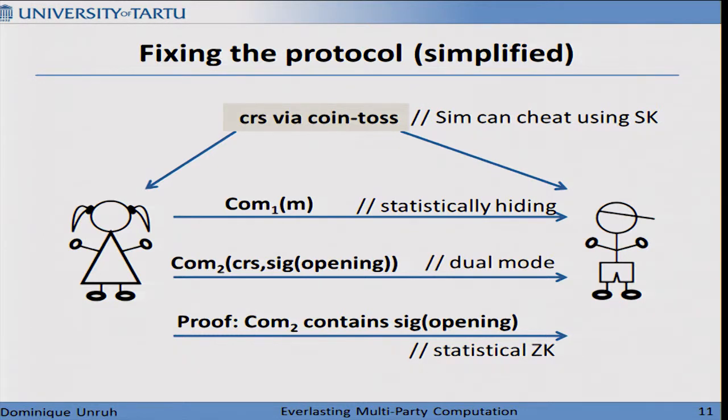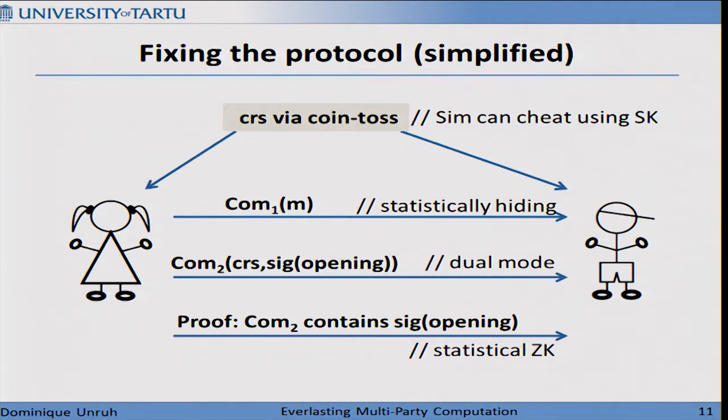But the basic idea is we have to make sure that we don't have the rewinding and the argument that we have unforgeability in the same proof step. And our solution is the following. Well, first, Alice still commits to the message M as before, but now she doesn't prove that she knows an opening. Instead, she uses a so-called dual mode commitment on the opening and proves that this commitment has the opening inside.